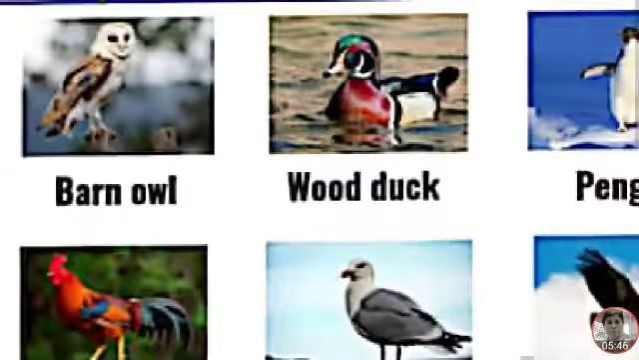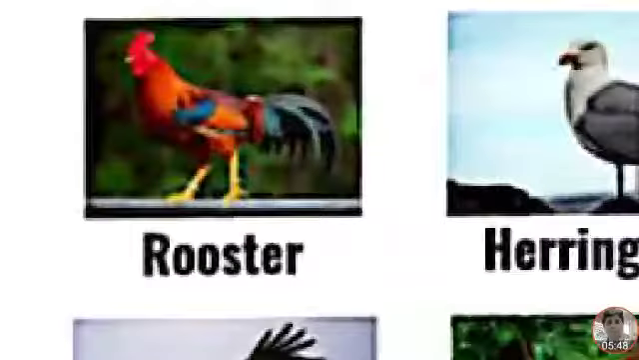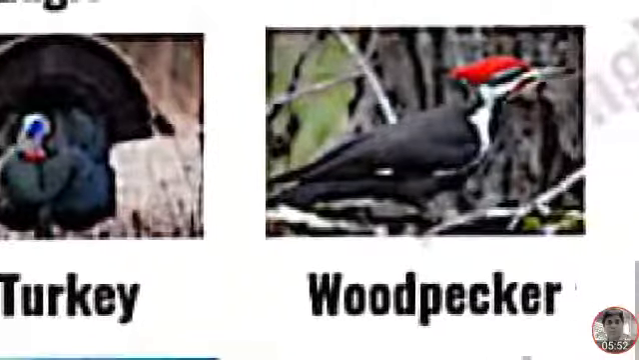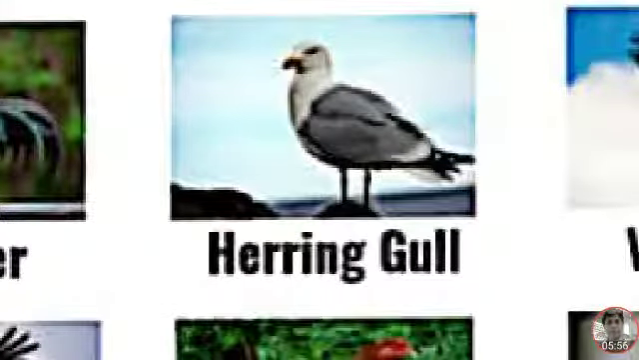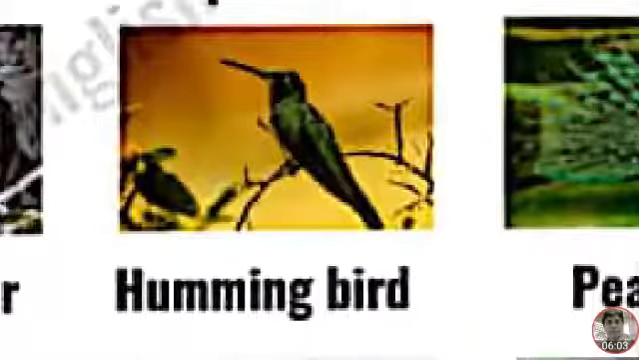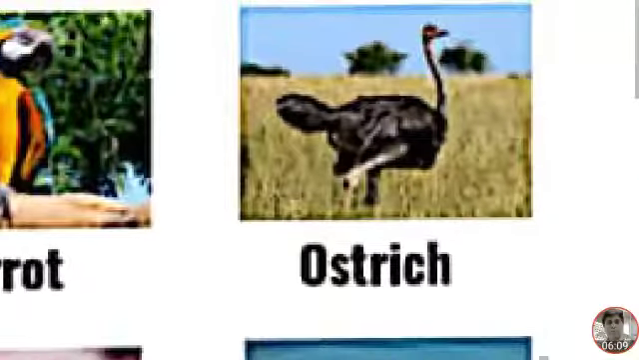Different birds: barn owl, rooster, eagle, turkey, woodpecker, hen, herring gull, wood duck, penguin, vulture, sparrow, hummingbird, peacock, crow, pigeon, parrot, ostrich, goose, falcon, swan.